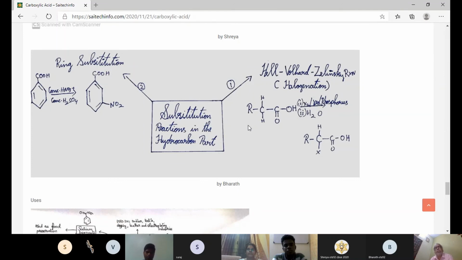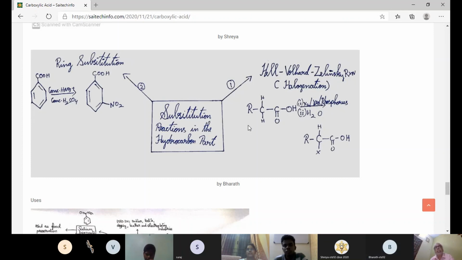Do you remember the type of mechanism it adopts in this reaction? Anyone? Sir, it is the electrophilic substitution reaction. Yes, electrophilic substitution, and the COOH group is the meta director.